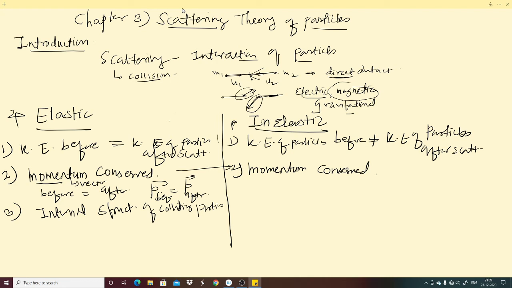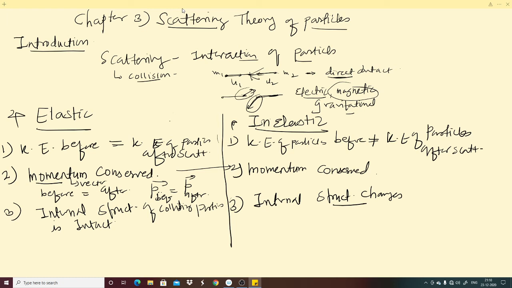But in case of inelastic scattering, internal structure changes. Okay, so this is another difference between elastic and inelastic scattering. In case of elastic, internal structure of colliding particles is intact. This is important. But in case of inelastic scattering, internal structure changes.